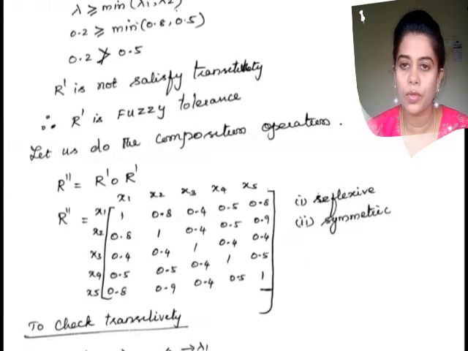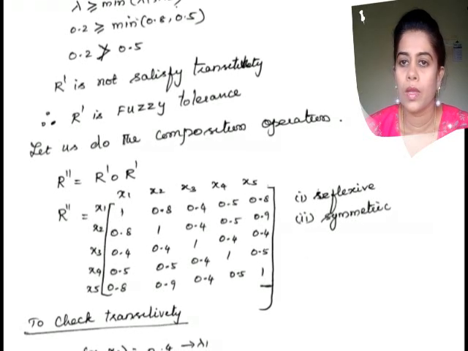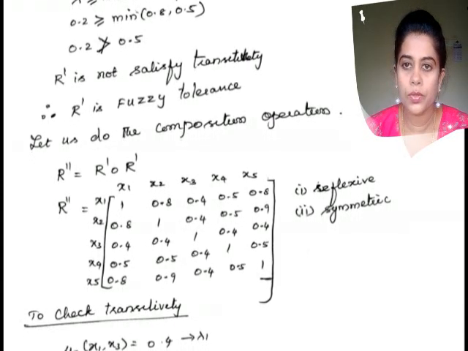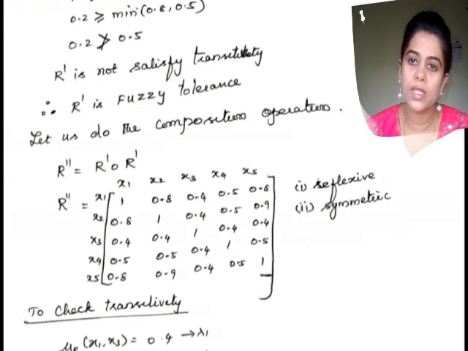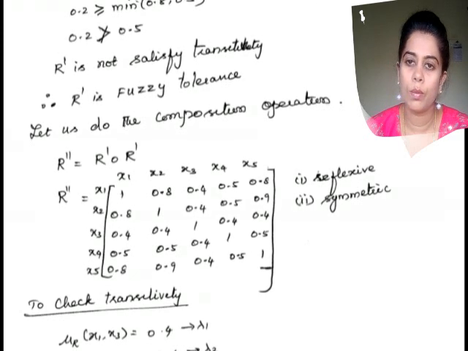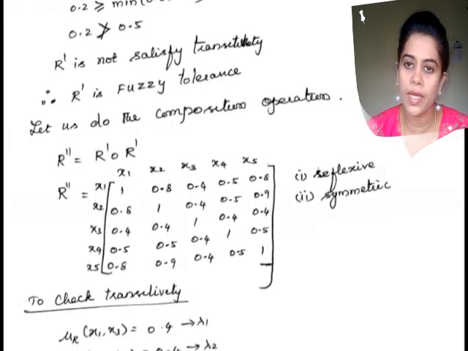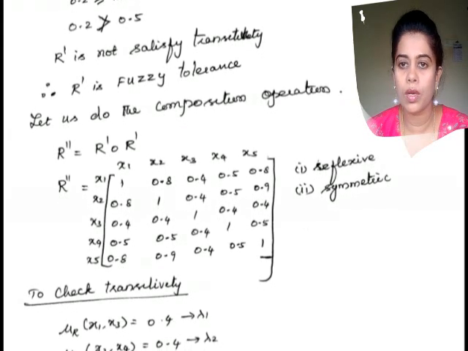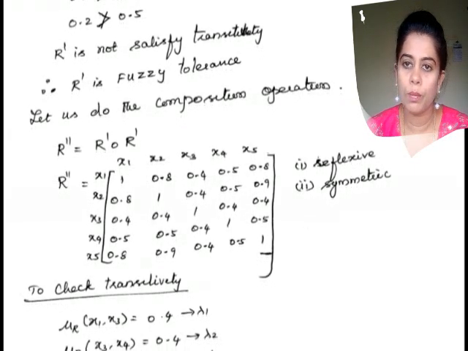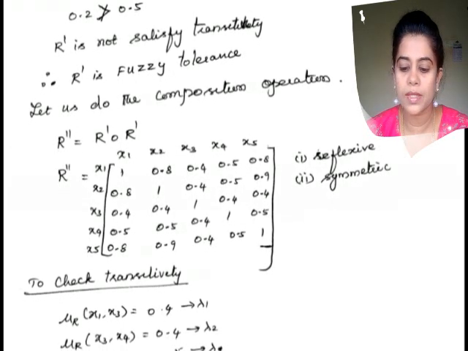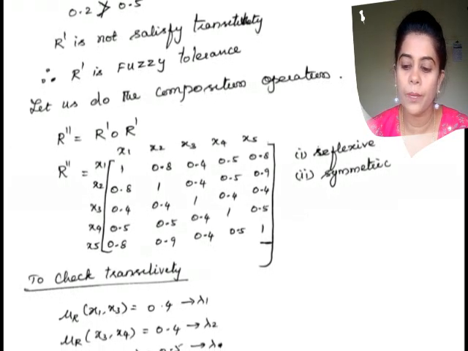Therefore, again I have to go to the composition operation. Let us do the composition operation. Let me call this matrix R double dash. R double dash is equal to R dash composite R dash. When I do R dash composite R dash, I get this matrix. So the membership matrix is given here.